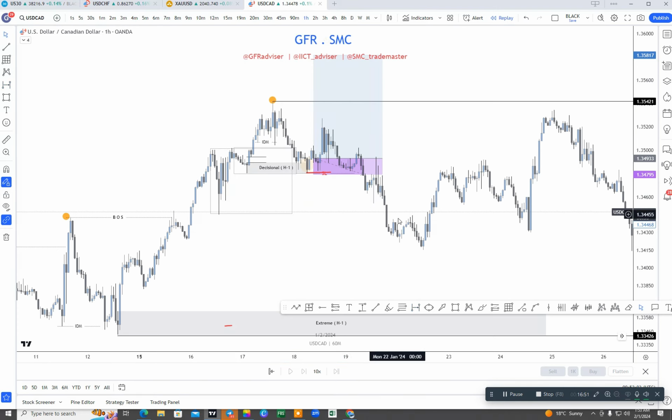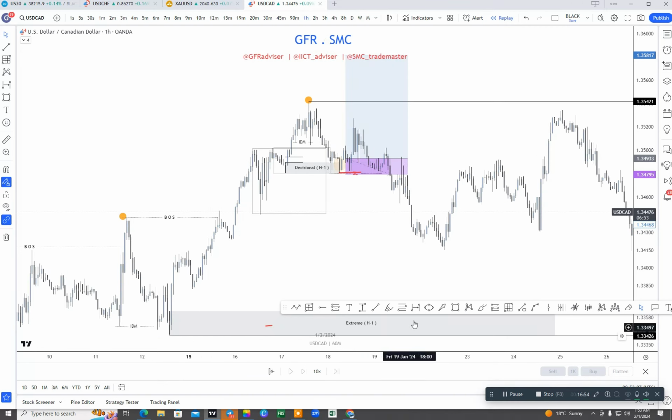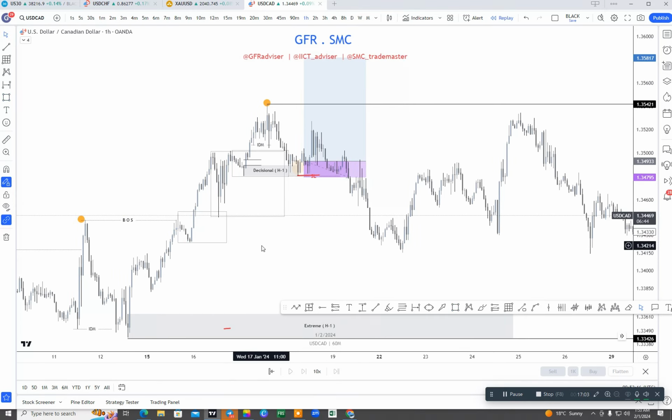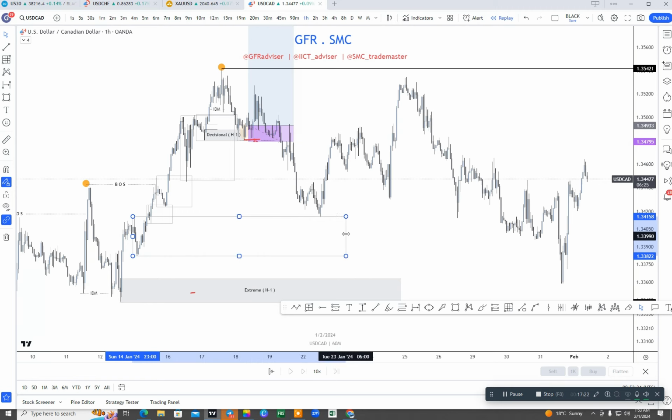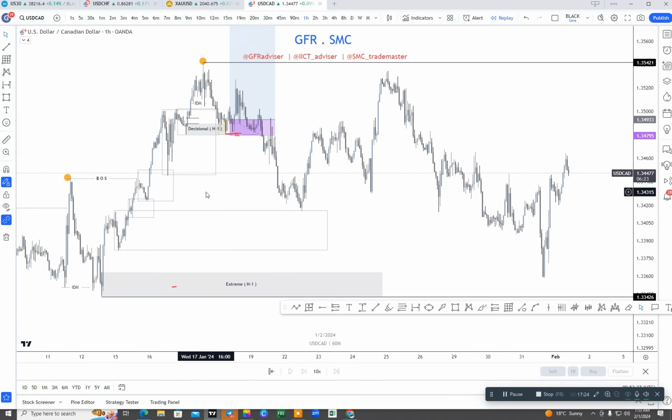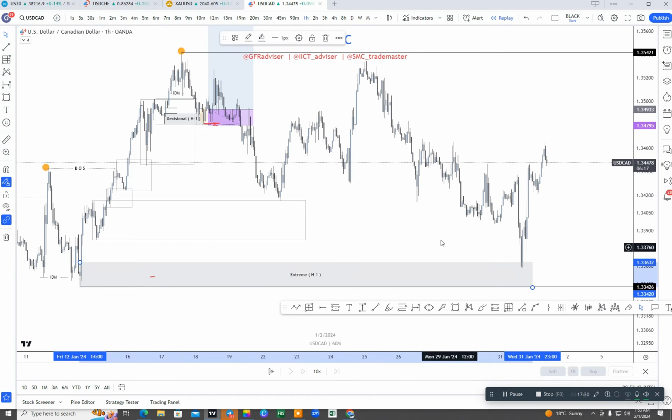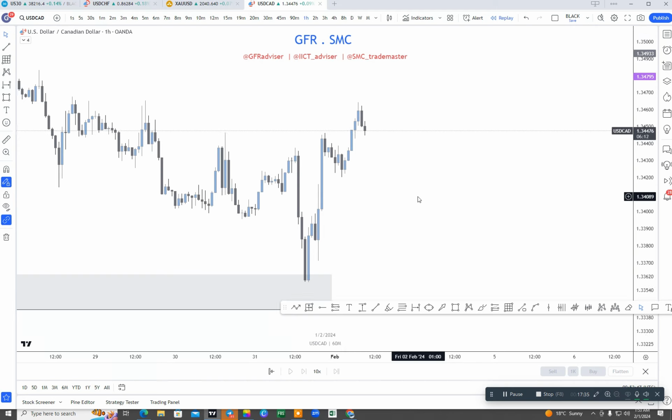The next move happened from this area, but if you mark that area like that, you can see this order flow was already mitigated. That means there is no possibility for buy here. The third move happened from that area, but you can see this order flow is already mitigated. The last order flow was here, which was already mitigated with that candle. That means all this was just a trap from the smart money for the smart money traders and some retail traders, and we were just waiting for the market to tap into our extreme area. Then we could simply buy after confirmation on the lower time frame.